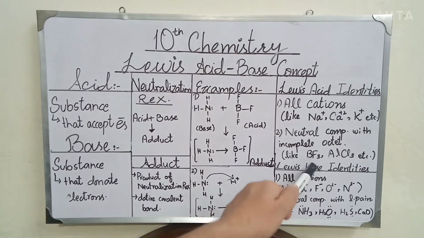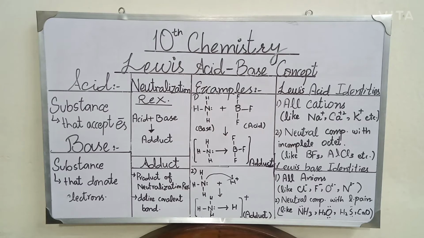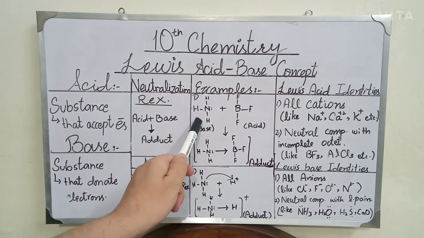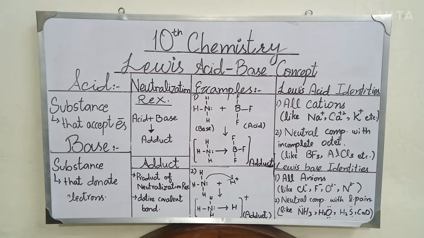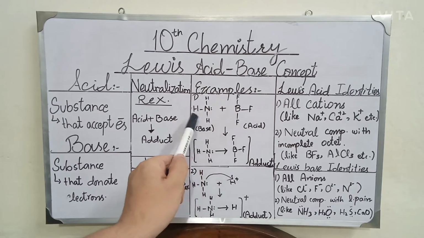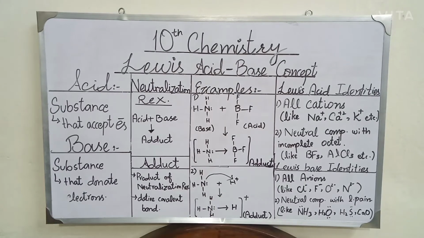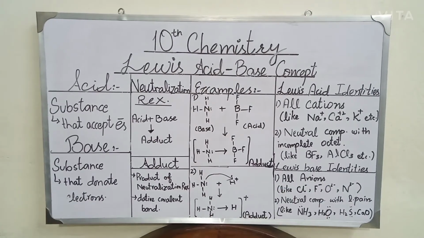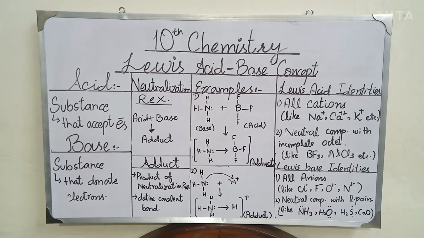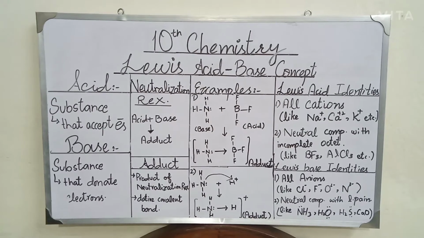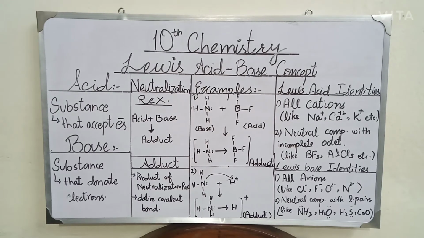For example, BF3. In BF3, the boron atom has an incomplete octet, therefore BF3 easily accepts electrons, as we saw in the first example of the neutralization reaction of the Lewis concept. BF3 easily accepts the electrons of ammonia, therefore BF3 is an acid. Similarly, aluminium chloride, AlCl3, is also a Lewis acid, because aluminium is the central atom and has a deficiency of electrons, so it can accommodate electrons in its valence shell, and therefore it is a Lewis acid.